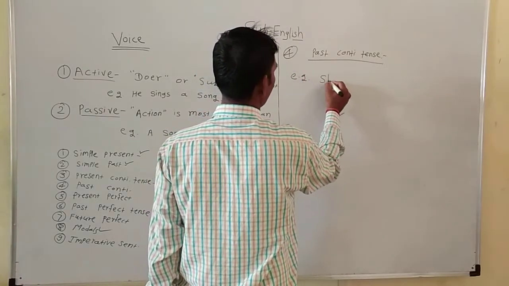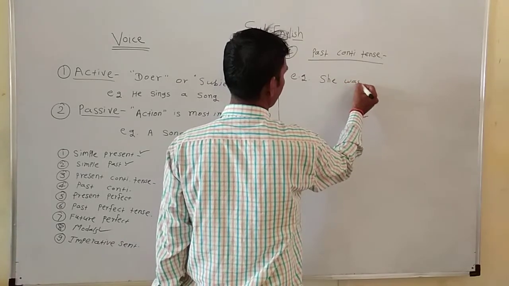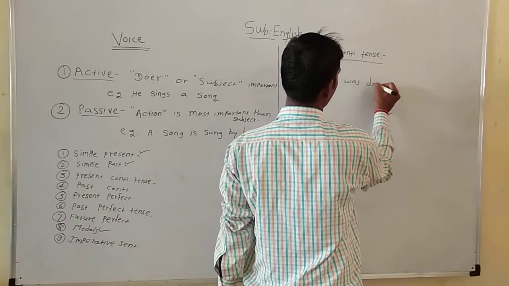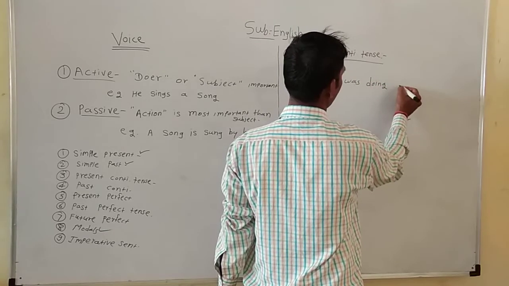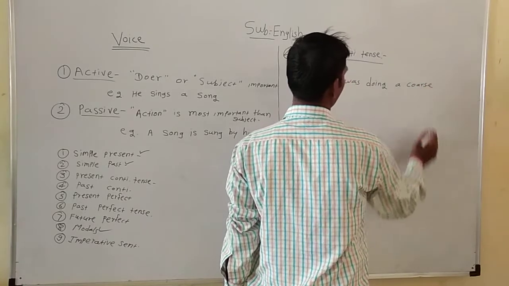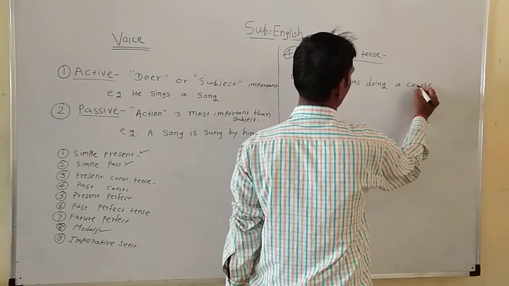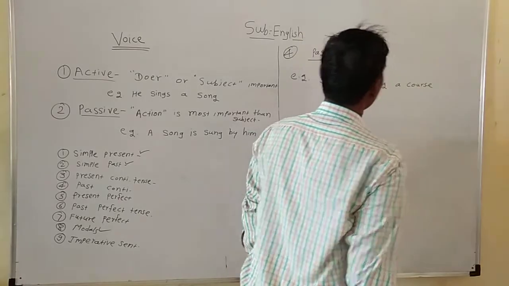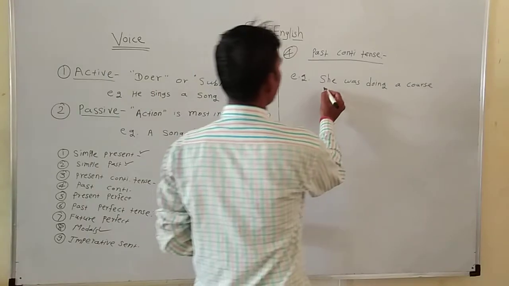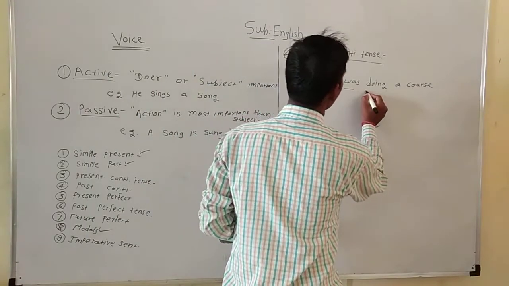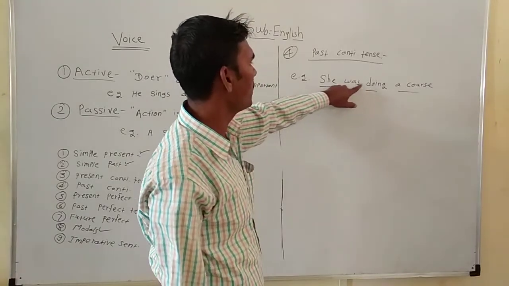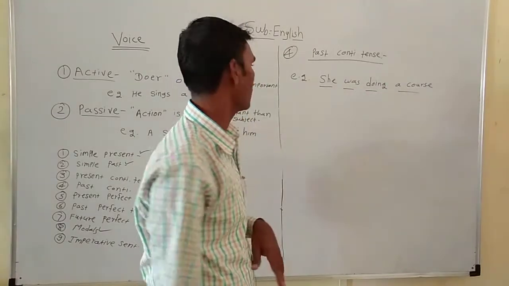Example: She was doing a course. The given sentence is in past continuous tense because there is she as the subject, was as the to be, doing as verb ing, and a course as the object.